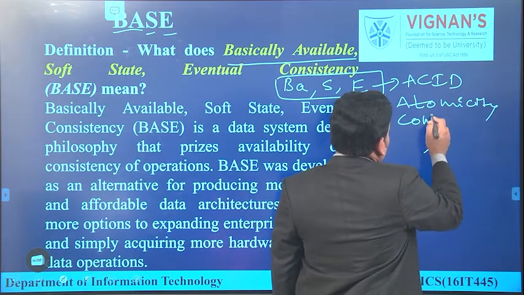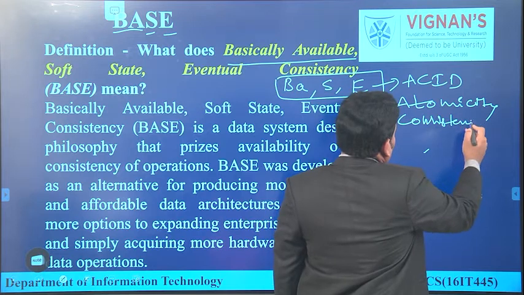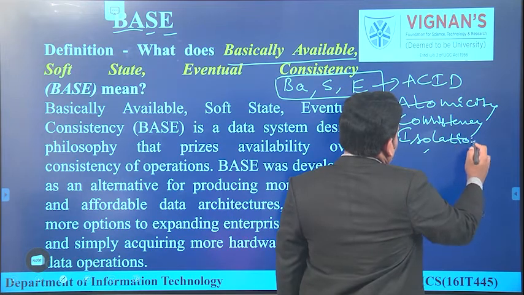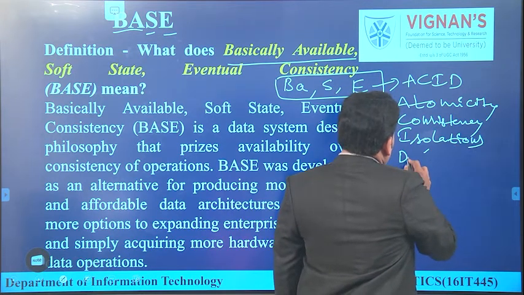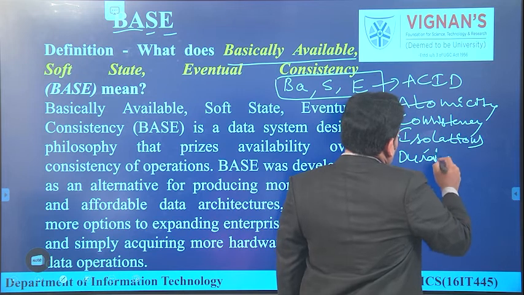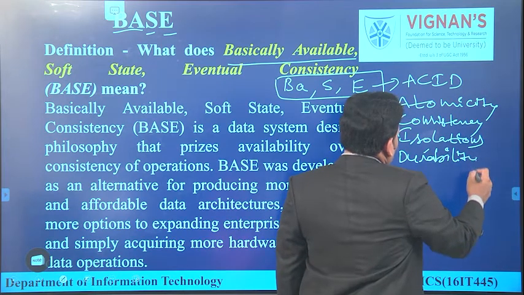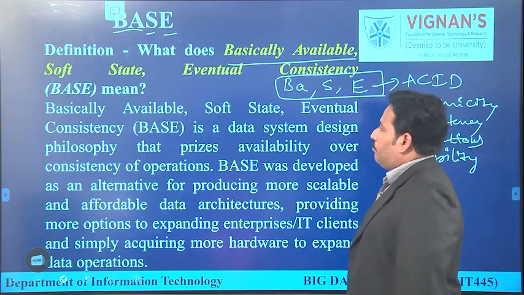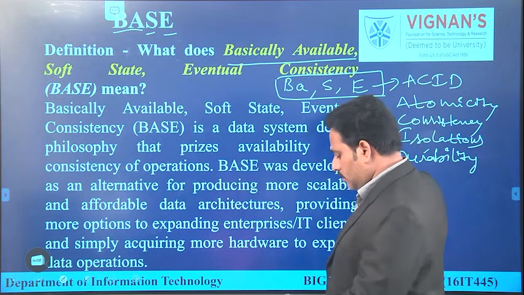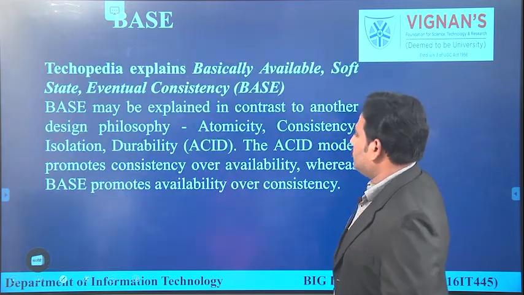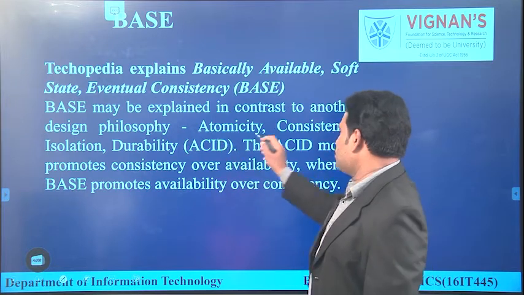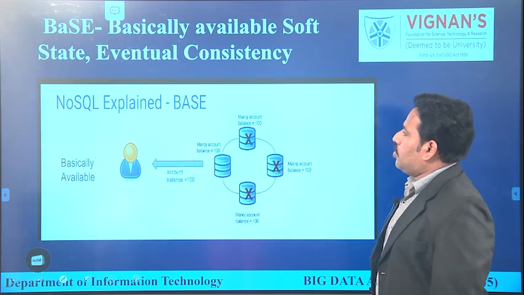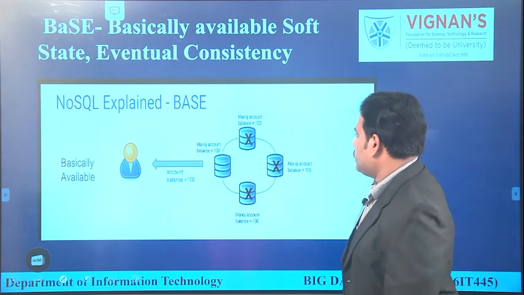consistency, isolation and durability. So these are the initial services which are offered in traditional RDBMS concepts. Now these have been replaced with BASE in the big data environment, that is basic availability, soft state and eventual consistency. Now we will see these three with examples here. As we discussed earlier, it is in contrast to the ACID properties. Now what is soft state, eventual consistency here in BASE?